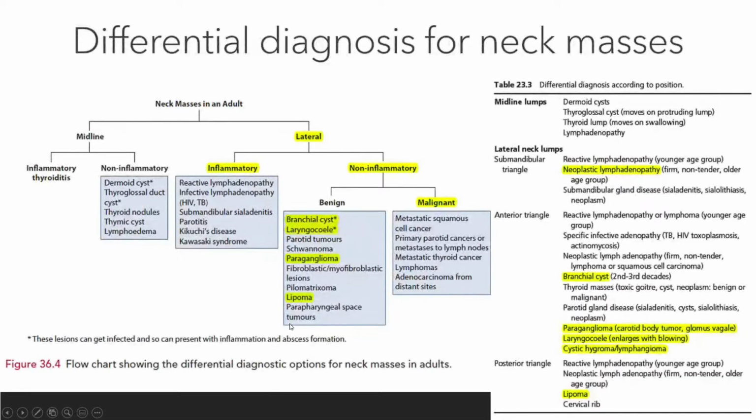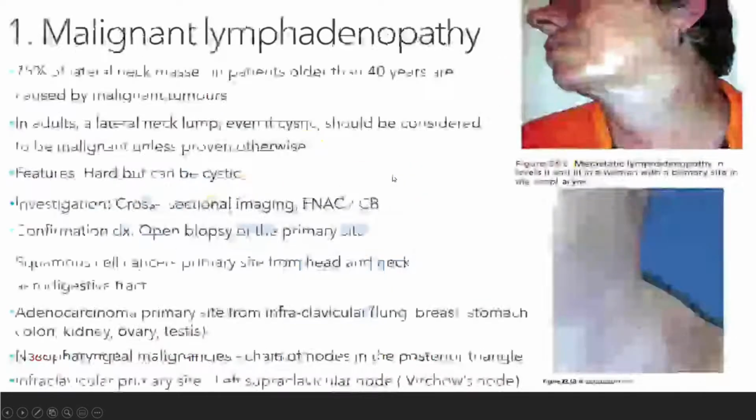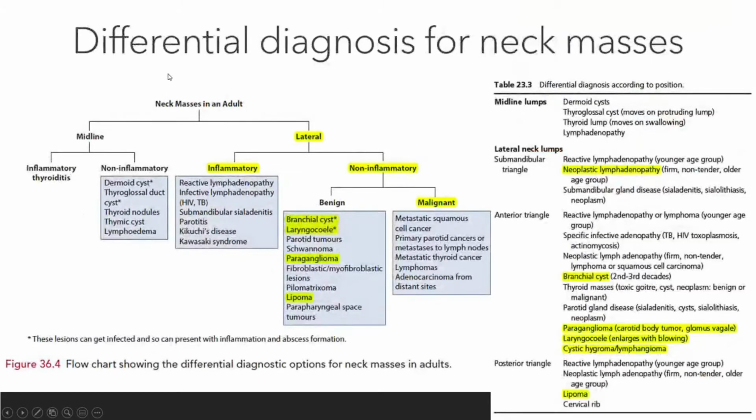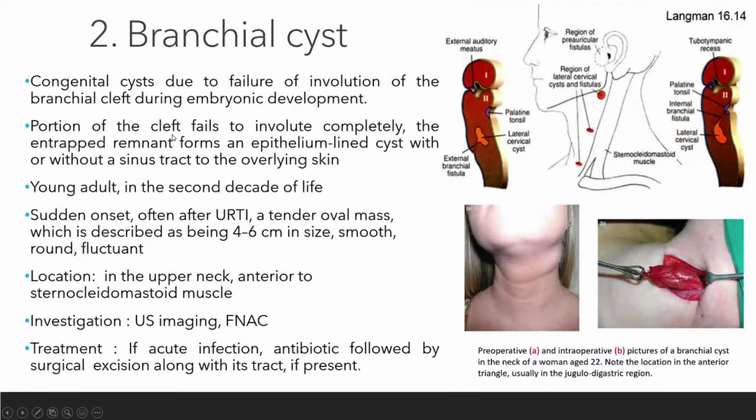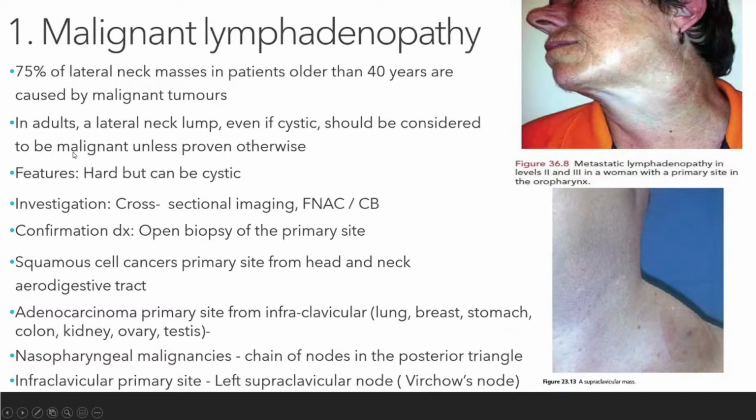For lateral banyak sikit. Kita ada inflammatory dengan non-inflammatory. Okay, so kita go first sekali malignant lymphadenopathy. So 75% of lateral neck masses in patient older than 40 years are caused by malignant tumors. Apa hal 75%? Tadi kata 80%. So in adult, a lateral neck lump, even cystic pun should be considered malignant unless proven otherwise.